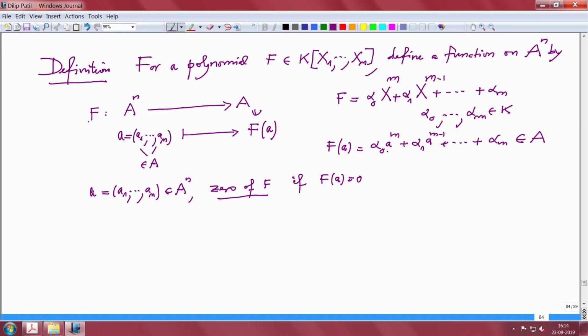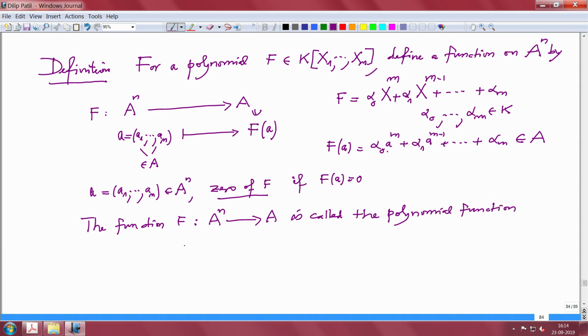And this f, if you look at it as a function, the function f from A power n to A is called the polynomial function defined by the polynomial f in k x1 to xn.